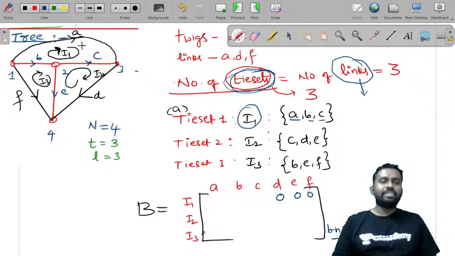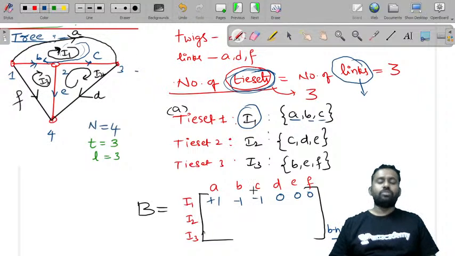I1 direction and A direction. See, I1 direction is in this direction, A is also in this direction. Write +1. Now look at I1 direction and B direction. I1 is in this direction, B is in this direction. Both are in opposite direction. -1. Also, I1 is in clockwise direction. C is opposite to that. So this is also -1.